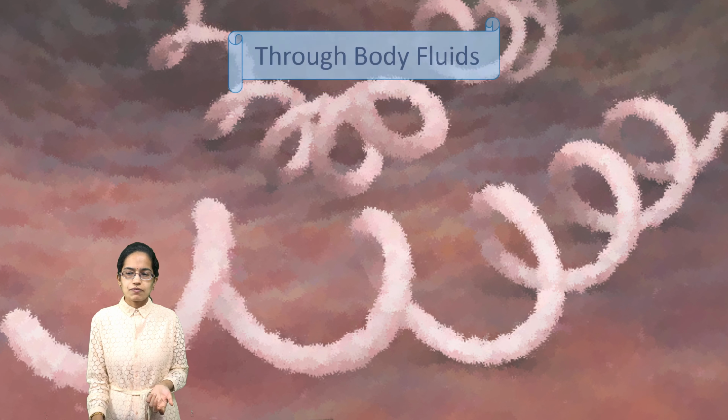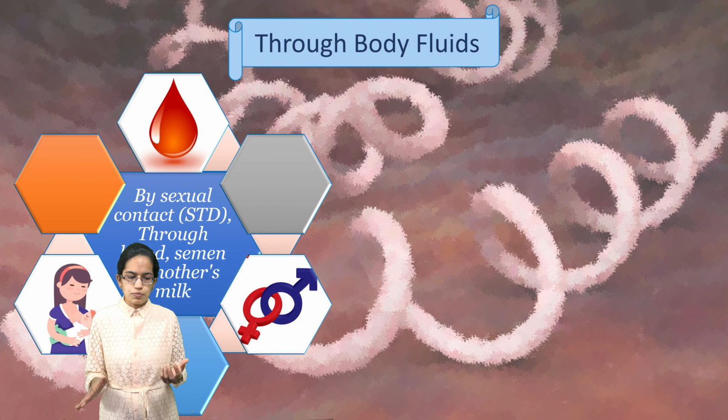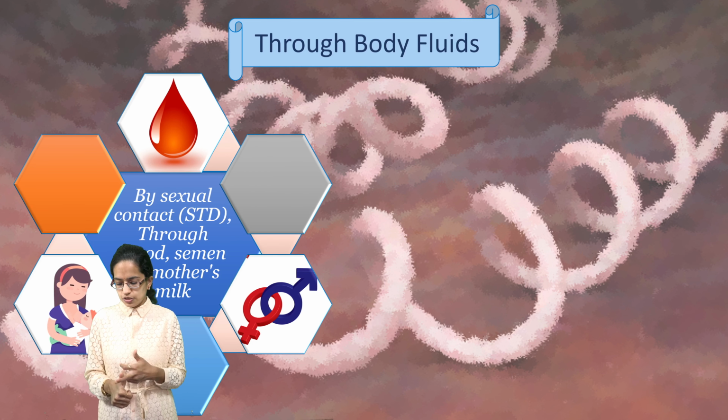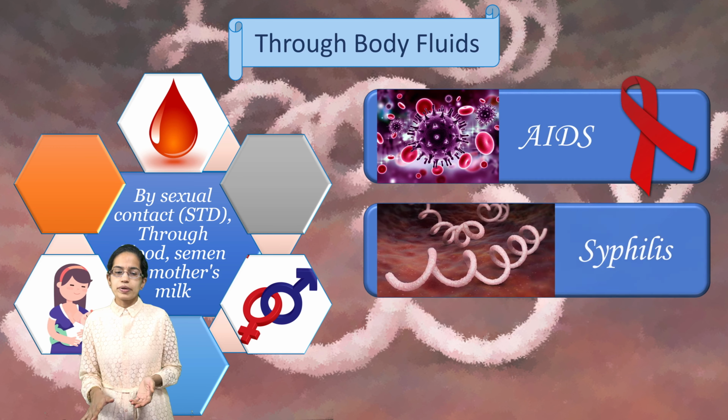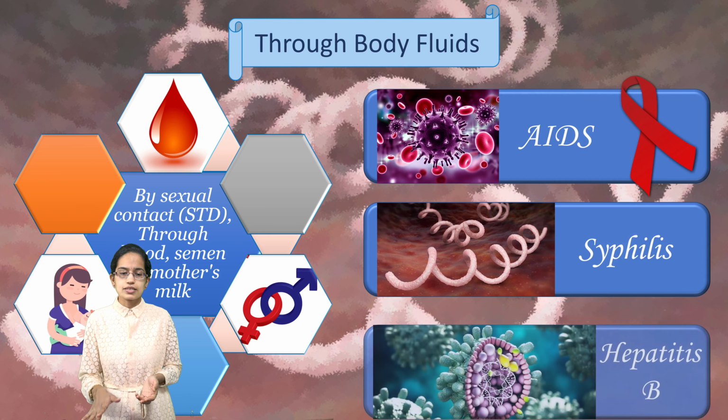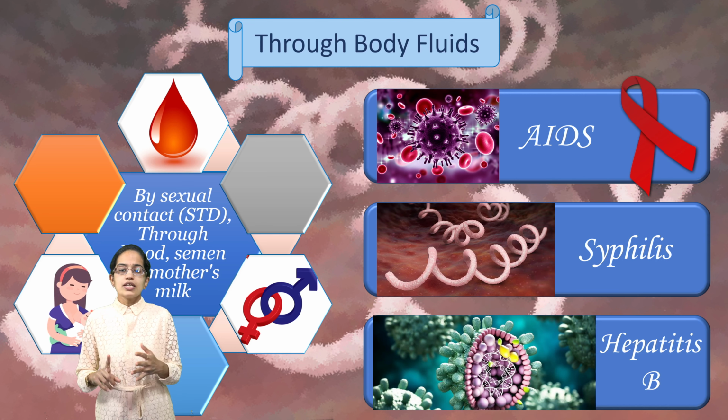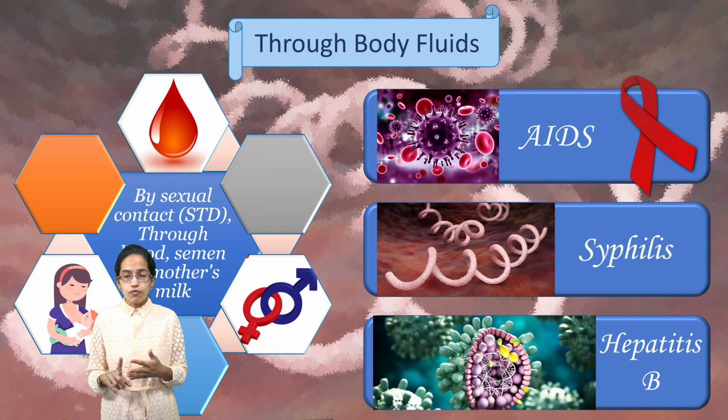The next classification that we talk about is through body fluid. This could be in various forms. It could be through blood, it could be through mother, it could be through sexual contact. So you have AIDS as a common disease, syphilis as another disease, and hepatitis B. Syphilis is because of bacteria. So again, very important to note.